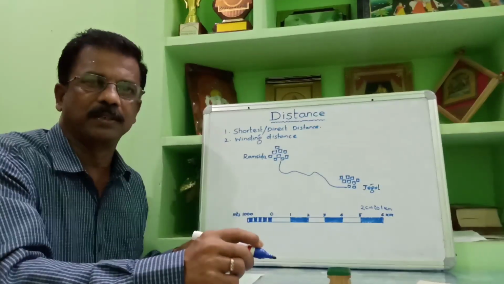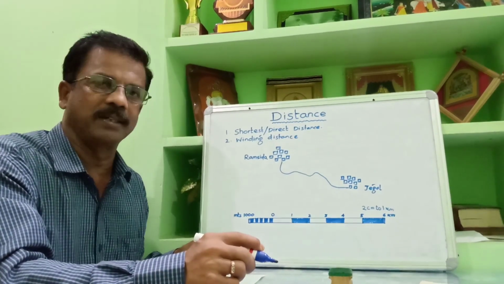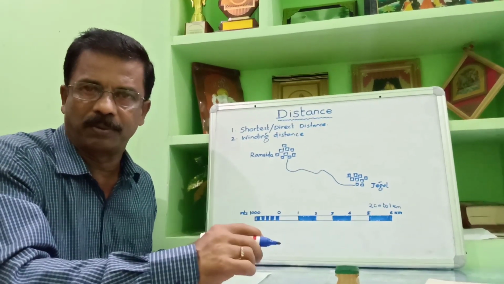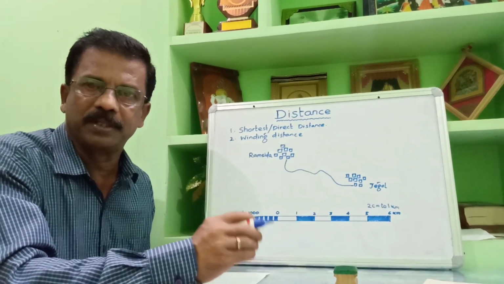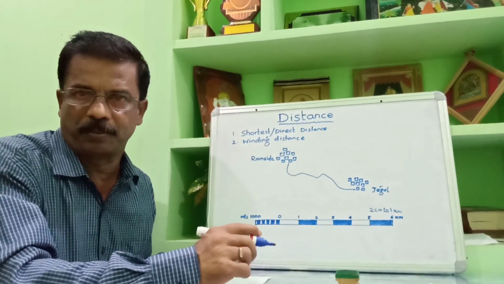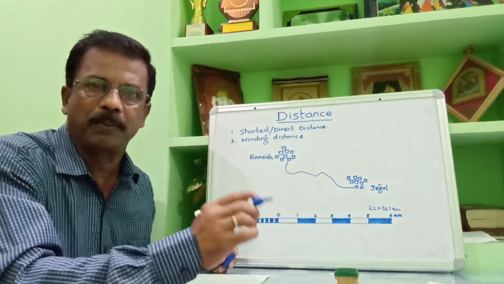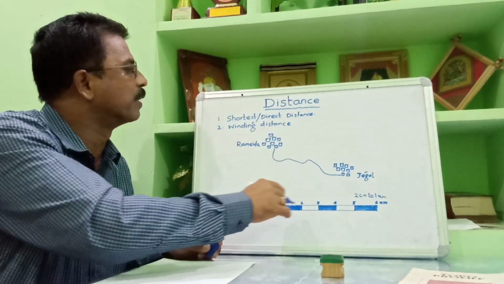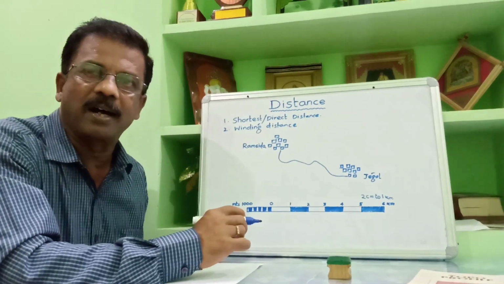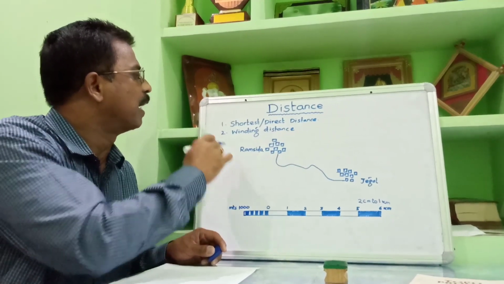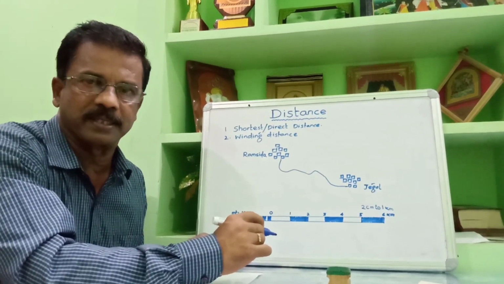Dear students, today we are undertaking distance. On a map, objects are scattered about, and to know the relative distance between them there is a need for measurement, which can be made in a linear scale or graphical scale. Distances are of two types: the shortest distance or direct distance, and the winding distance.